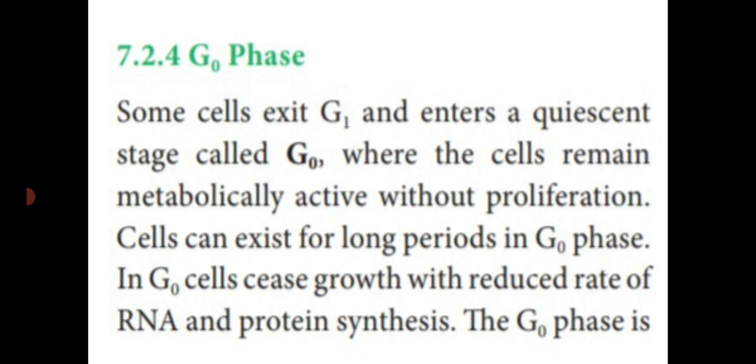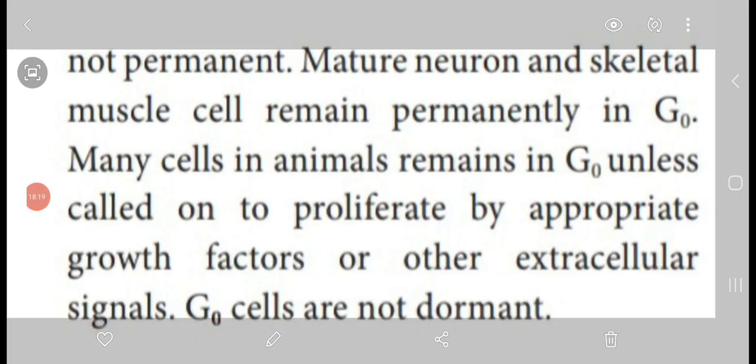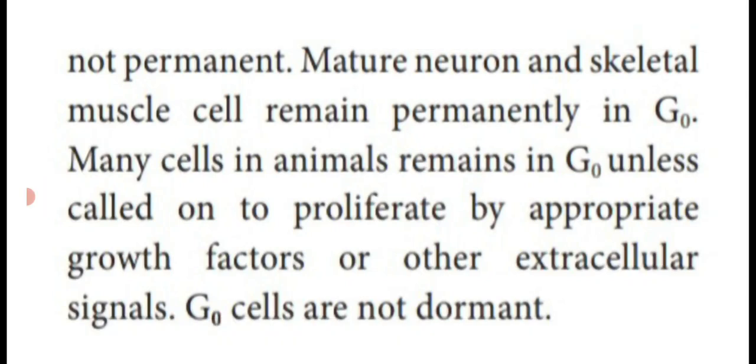But the G1 cell does not enter into the cell cycle. It will enter into the quiescent stage. G0 means it will affect the growth activities and reduce the rate of RNA and protein synthesis. But this G0 state is not permanent. It will be temporary only.